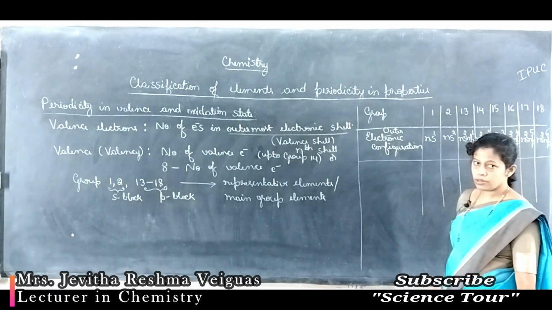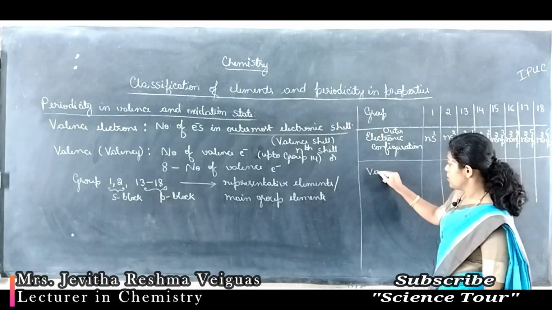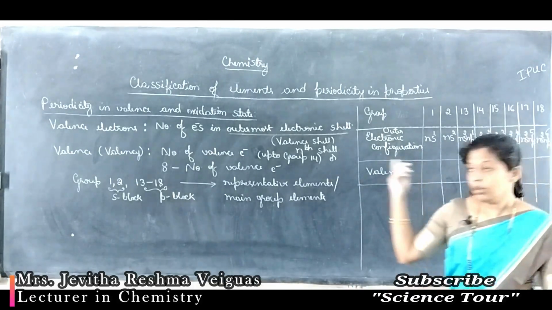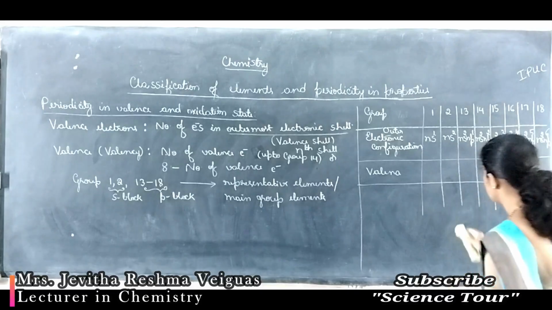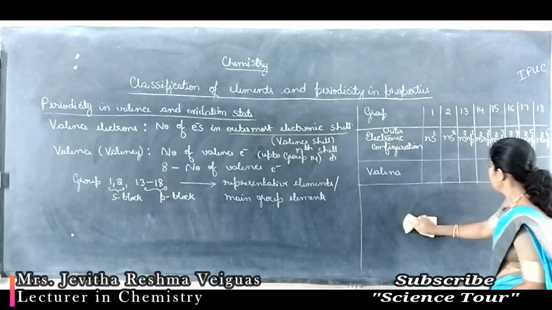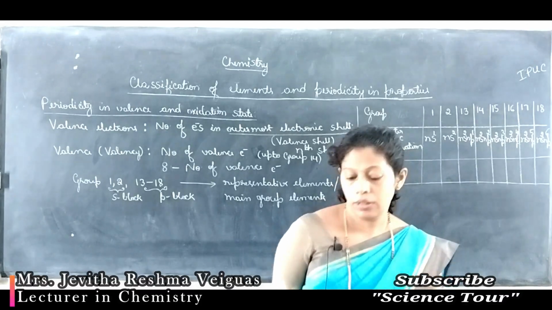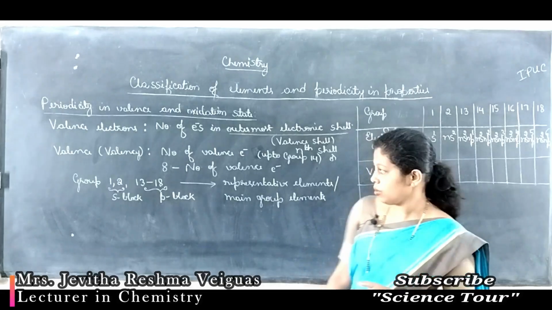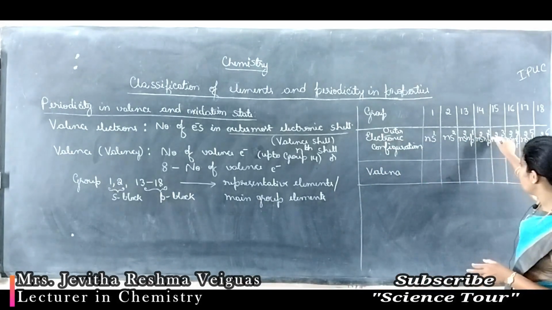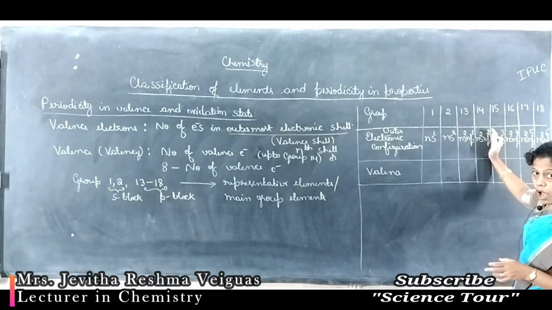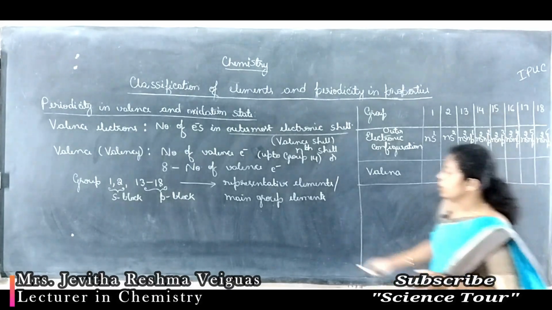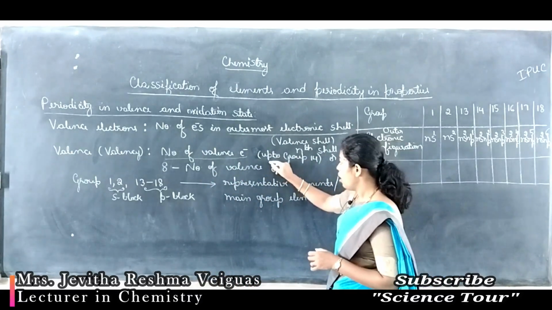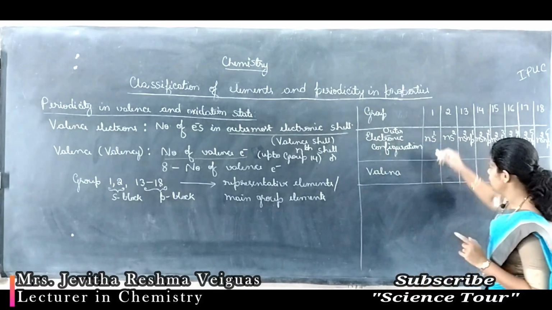So for these elements, let us find the valence. We know the formula to calculate valence, or what is meant by valence. Valence is either the number of outer electrons or 8 minus the number of outer electrons. Here, if the number of outer electrons is up to 4, meaning up to group 14, it is the number of valence electrons only. So, up to group 14 let's take up.